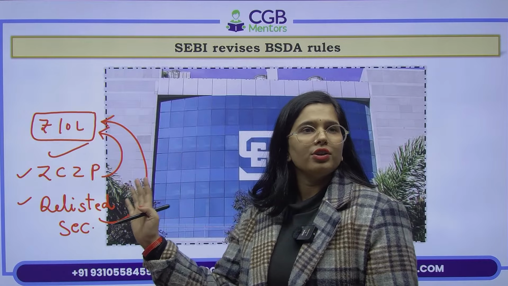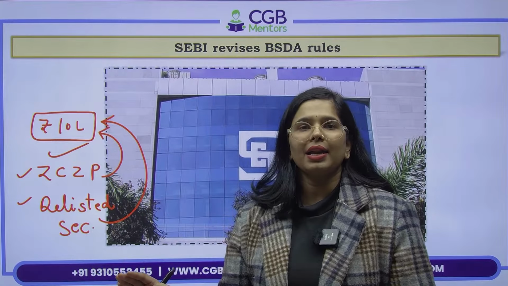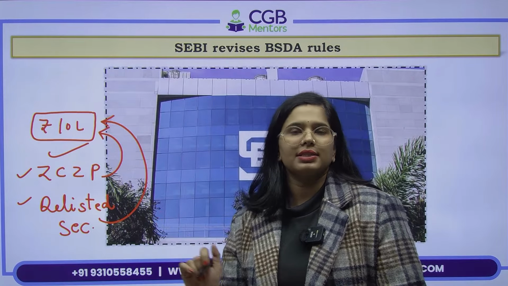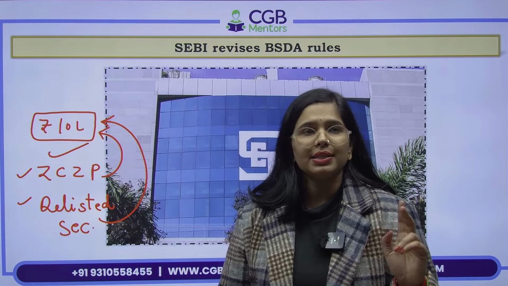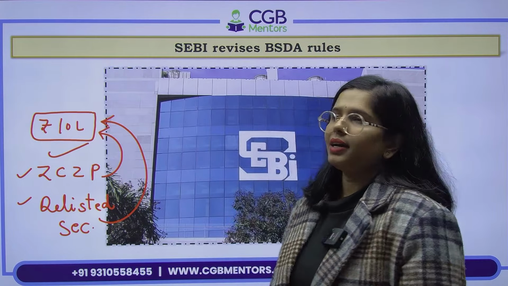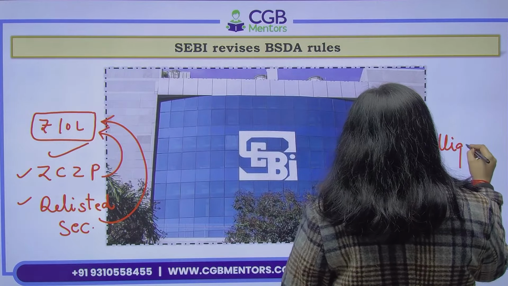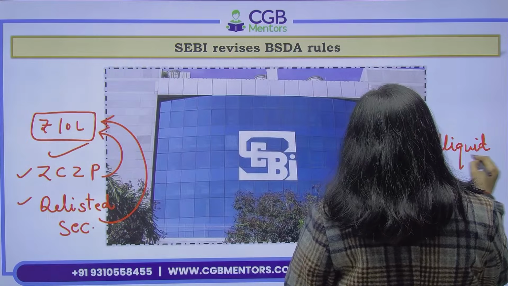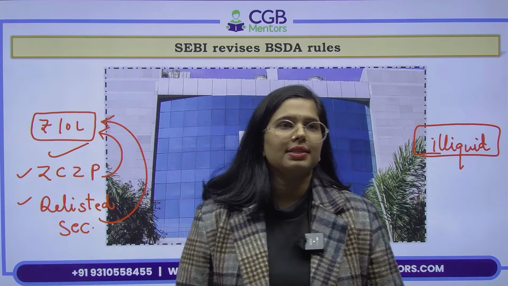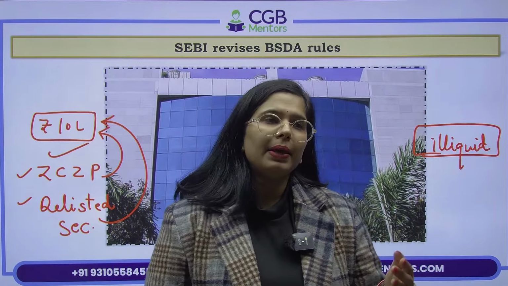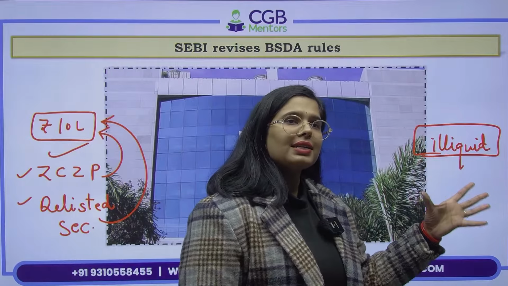We are not going to take that into consideration for determining a limit of 10 lakhs. ठीक है, 10 लाख की लिमिट डिटरमाइन करने में हम इसको नहीं इंक्लूड करेंगे. That's what SEBI said. Now there is one more category of security which is called as illiquid. Illiquid का मतलब, if you want to sell this very quickly, you will not be able to do so. ठीक है, that is why we are calling it as illiquid.